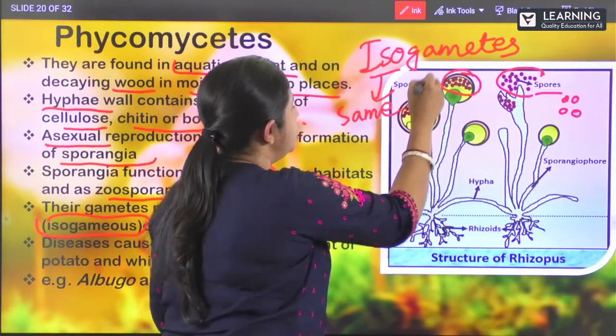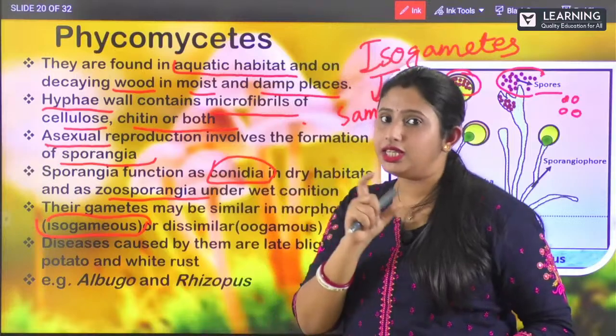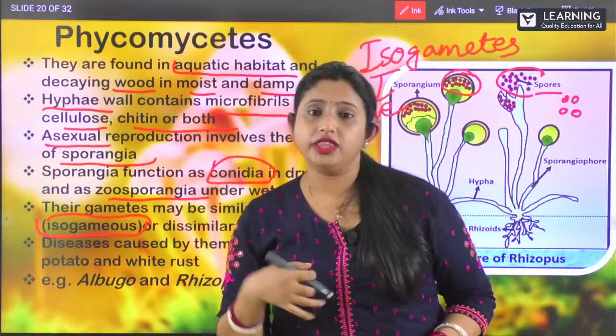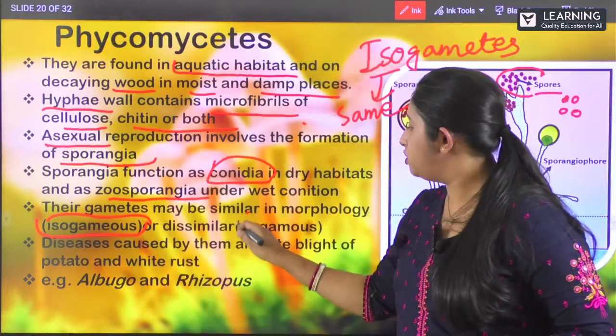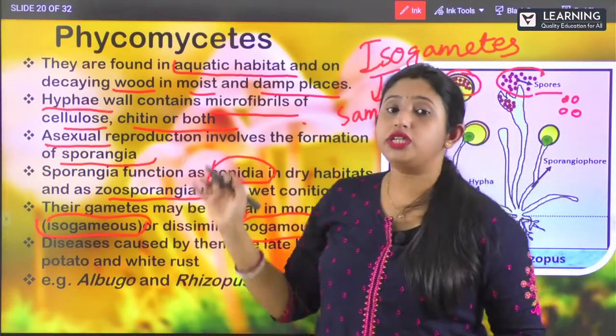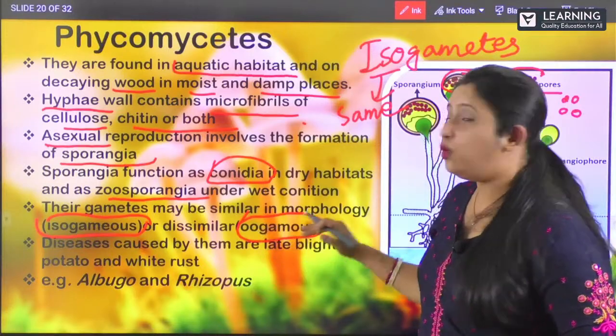Iso means same. So when the gametes are morphologically similar, they are known as isogametes. And when they are dissimilar, when they are not matching with each other, they are known as oogamous. Clear? So these are the two types of gametes.